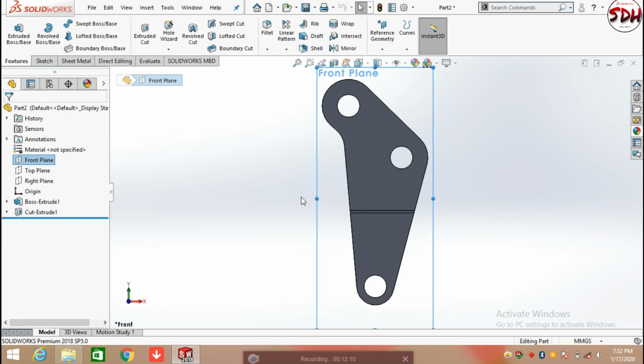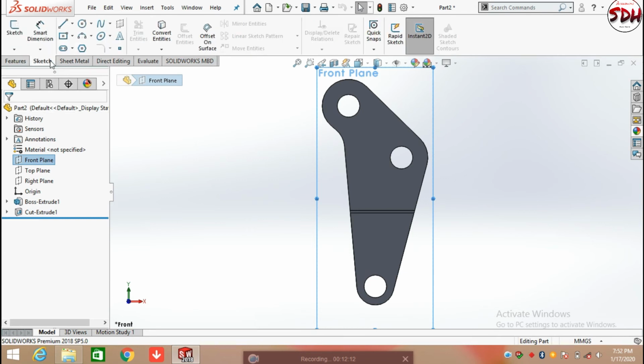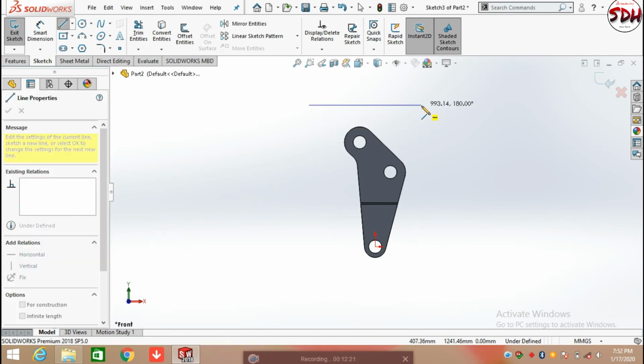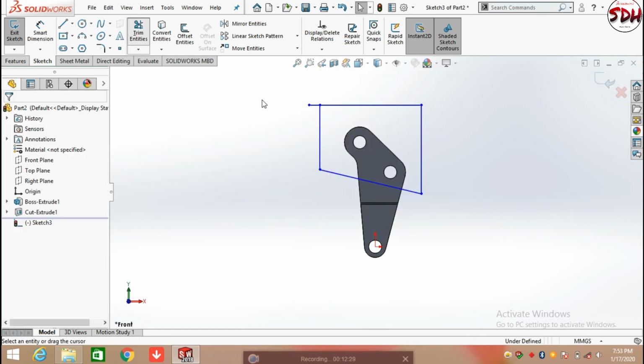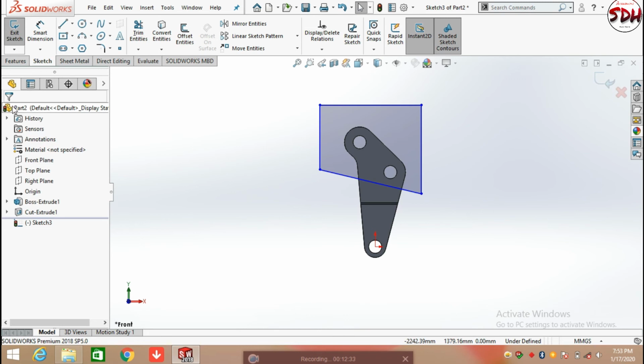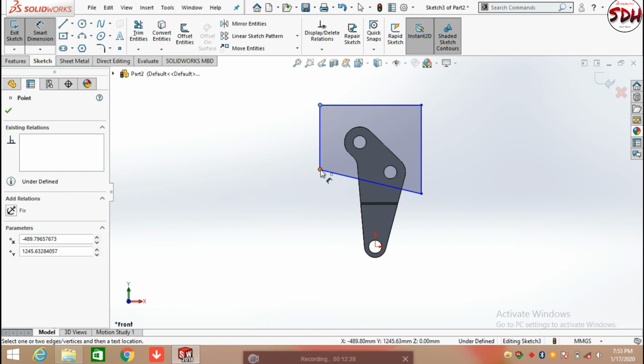And here again we need to draw a sketch, so click on the sketch command, activate the line feature here, simply draw a line and trim the extra line here. Now defining its length and width, so click on smart dimension.